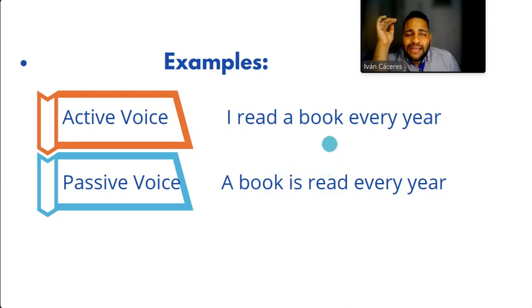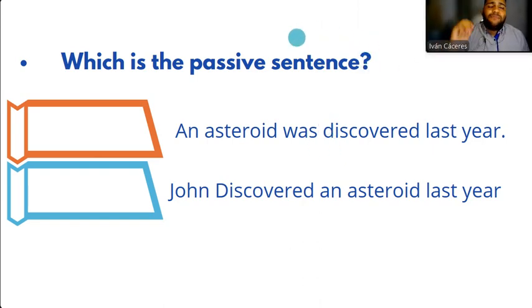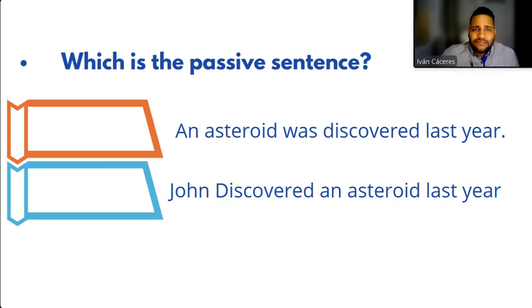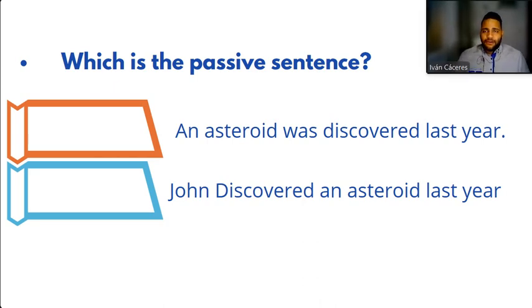Now I want you to think and tell me which of the following sentences is passive voice and which is active voice. I'm going to give you a few seconds to read it, and then you can tell me which sentence is active and which is passive.